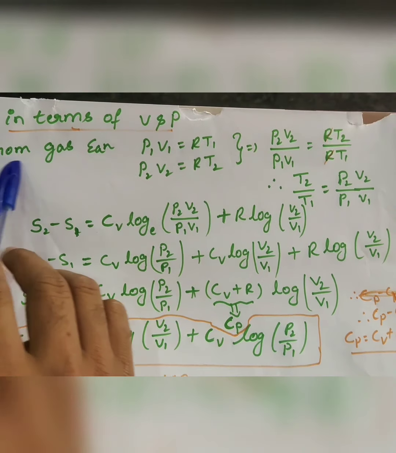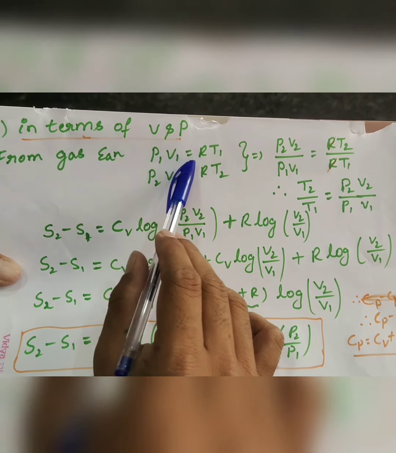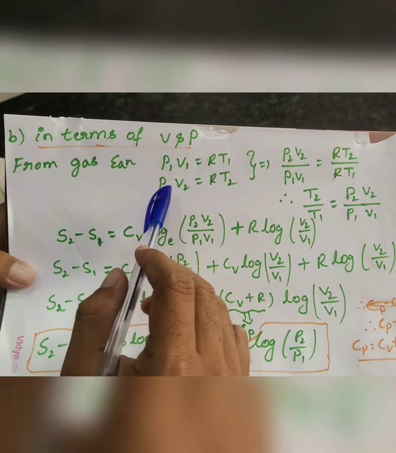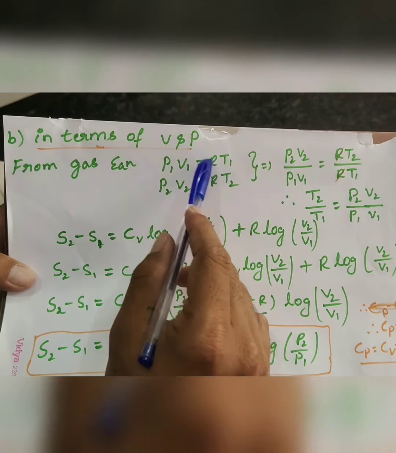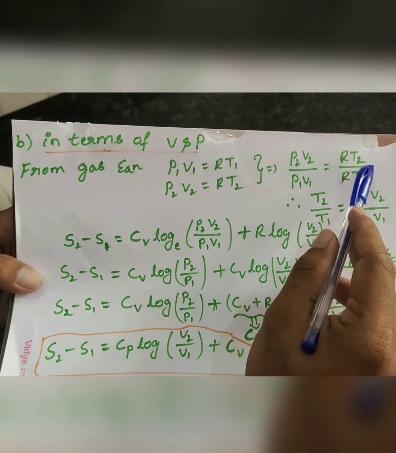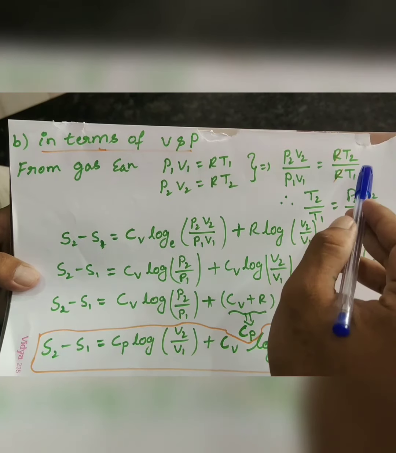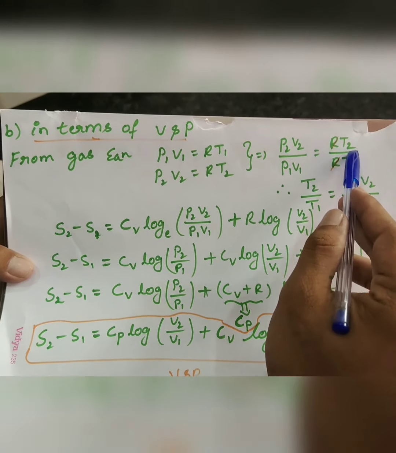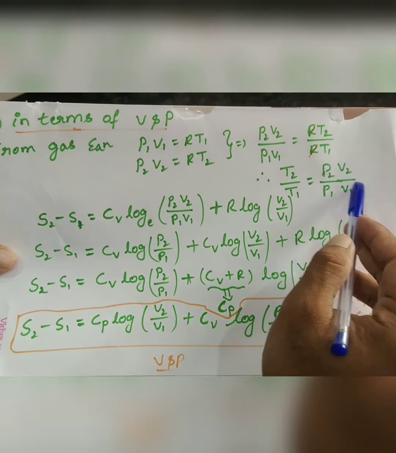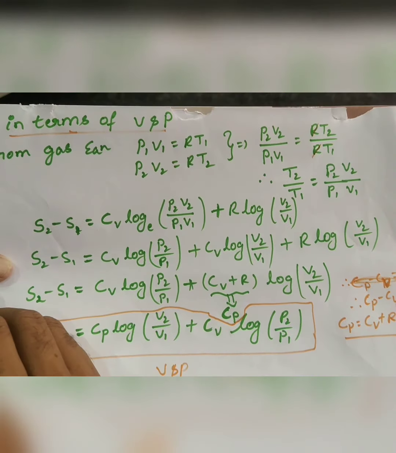From the characteristic gas equation, P1 V1 is equal to RT1, and P2 V2 is equal to RT2. Now I am dividing this equation by this equation, that is P2 V2 upon P1 V1 is equal to RT2 upon RT1. Now this R gets cancelled, so T2 upon T1 is equal to P2 V2 upon P1 V1. Now I am applying this in the above equation.